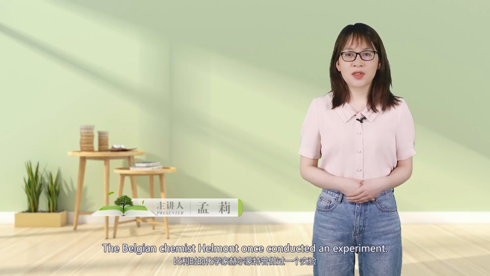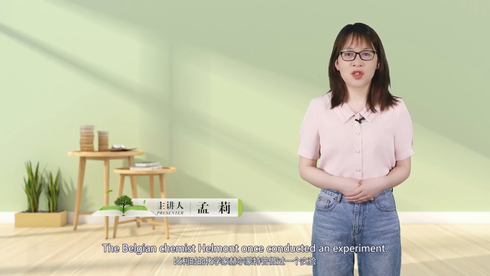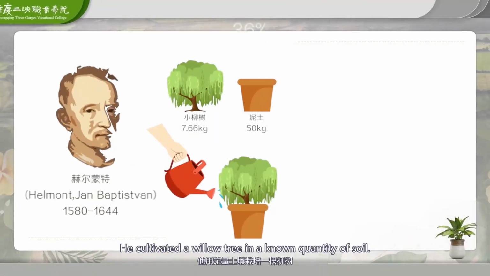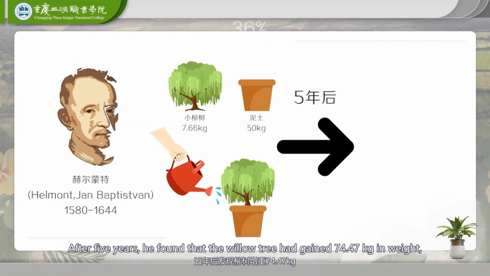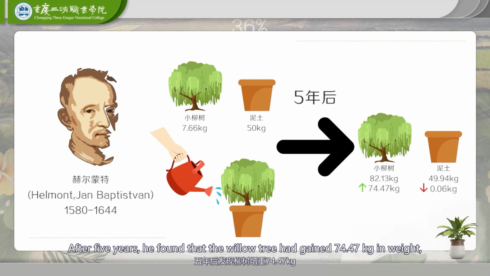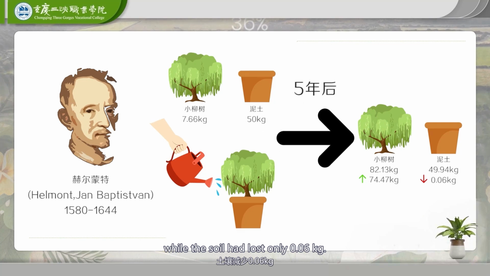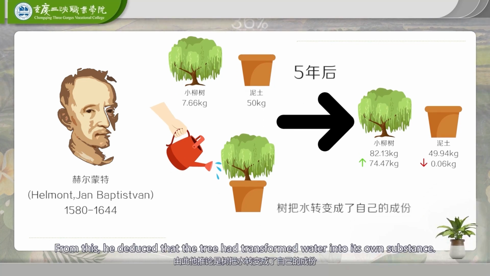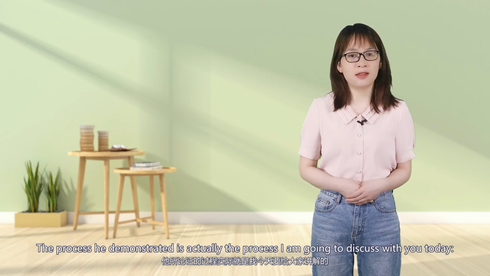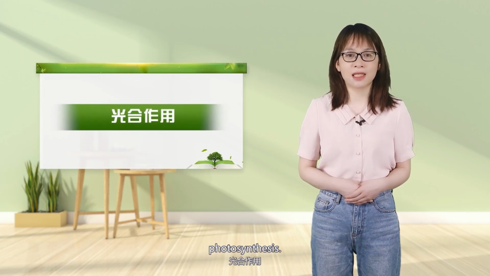Hello students. The Belgian chemist Helmont once conducted an experiment. He cultivated a willow tree in a known quantity of soil. After 5 years, he found that the willow tree had gained 74.47 kilograms in weight, while the soil had lost only 0.06 kilograms. From this, he deduced that the tree had transformed water into its own substance. The process he demonstrated is actually the process I am going to discuss with you today: photosynthesis.